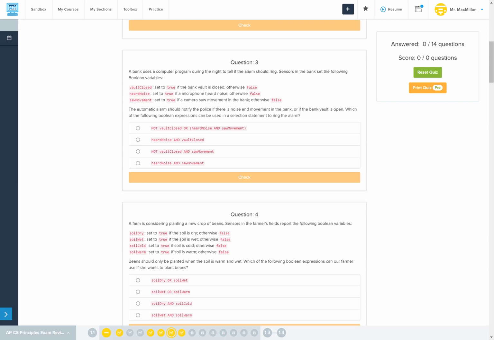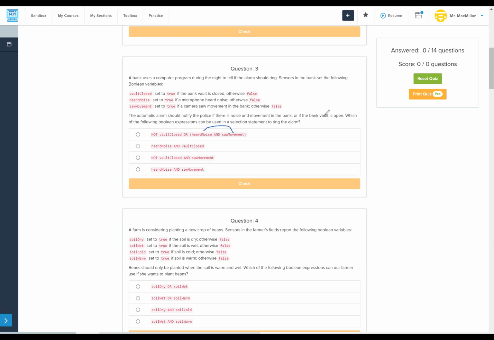So we want noise and movement. So it looks like that first one has heard noise and saw movement. And we want to check if the vault is open. So we know that vault closed will be true if the vault is closed, so we want it to be false. So not vault closed seems like it will do that. Not vault closed or heard noise and saw movement. That seems like our correct answer. It's got all of the components we're looking for.